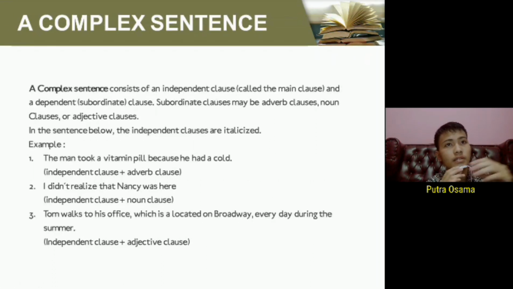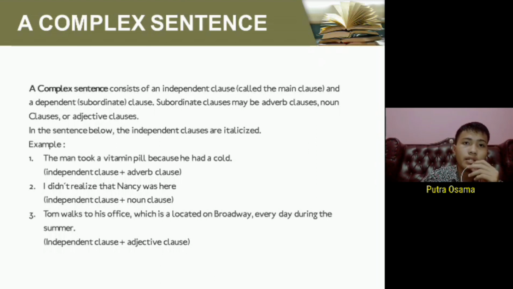Okay, next. And the last one, we have a complex sentence. What is a complex sentence? Look on the screen. A complex sentence consists of an independent clause, called the main clause, and a dependent or subordinate clause. A subordinate clause may be an adverb clause, noun clause, or adjective clause. In the sentences below, the independent clauses are italicized. Now we have three examples.